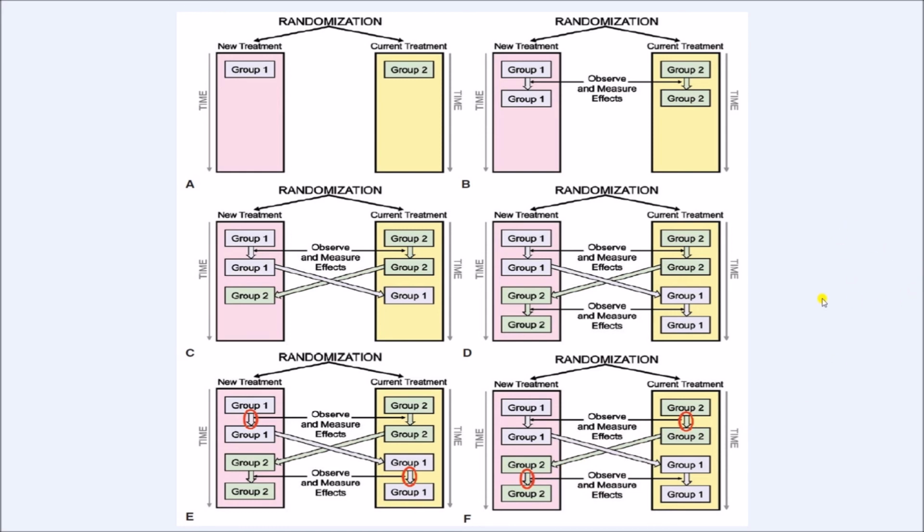So this is known as the crossover type of design because a group of people are crossing over to the other intervention after receiving the first intervention, and the comparison is not with the other group of people but among the same group of people with two different interventions. So that is the advantage of this particular study type.